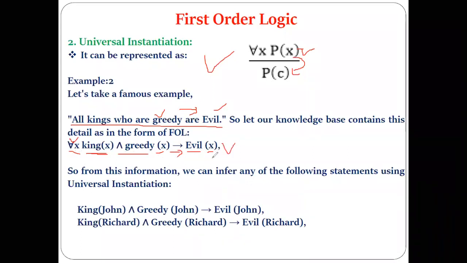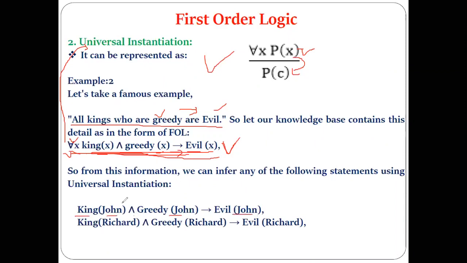Now from this information, how can we infer another piece of information according to the rule of universal instantiation, or universal elimination? What do we have to do according to this rule? Replace the X with any name, and remove the universal quantifier. So we have King(John), Greedy(John), Evil(John).